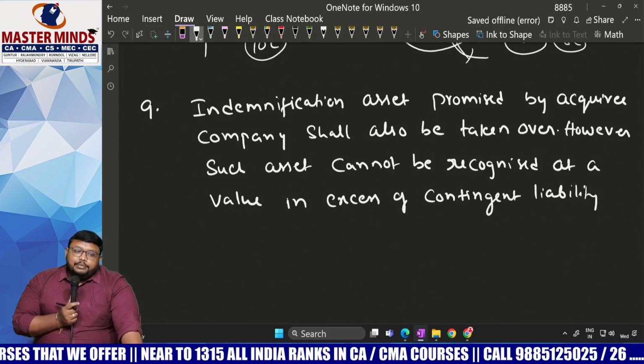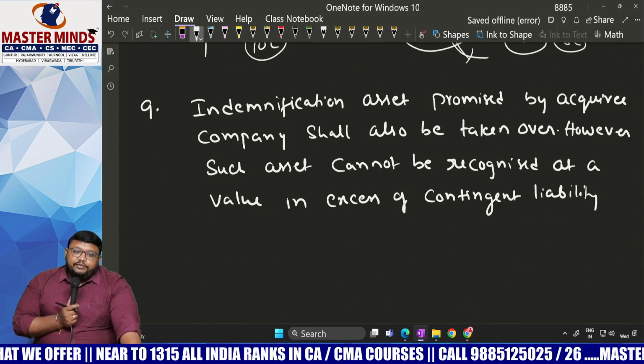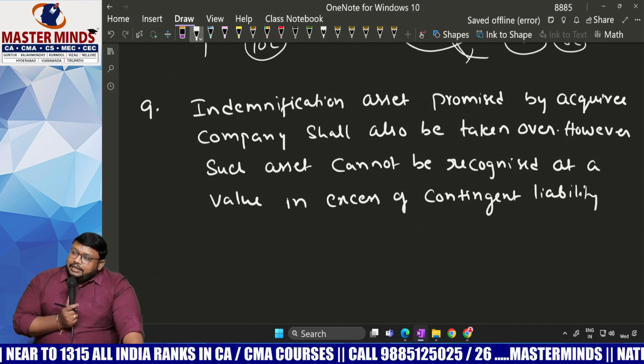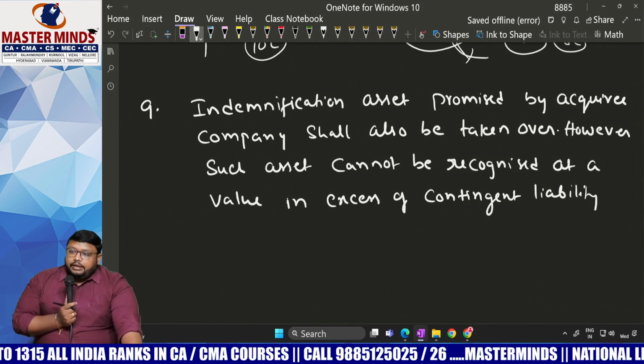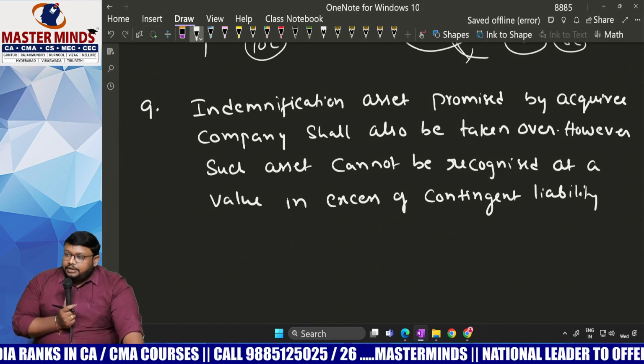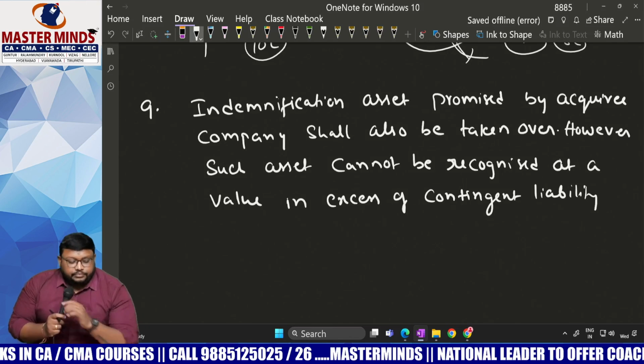If the contingent liability is 10 lakhs, the maximum indemnification asset is 10 lakhs. If the contingent liability is 8 lakhs, the maximum indemnification asset is 8 lakhs. It should not exceed the contingent liability. Even if he promised more, we should not recognize such an amount.